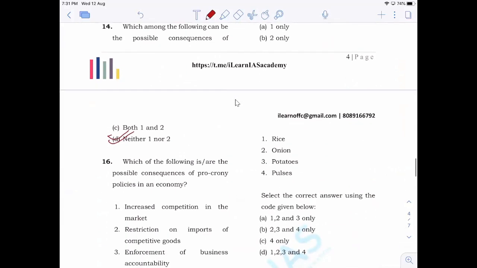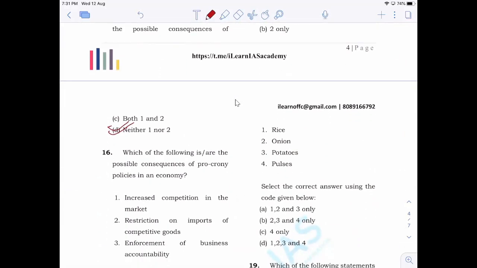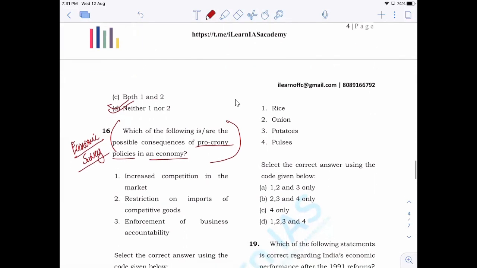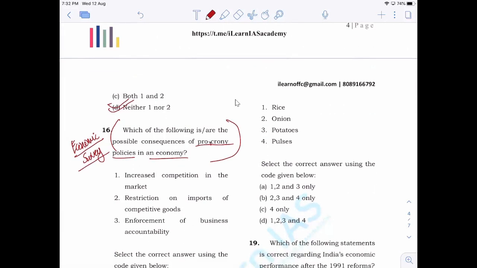Next, which of the following is or are possible consequences of pro-crony policies in an economy? Now this question is from the Economic Survey. The Economic Survey has discussed pro-crony capitalism, right? So in that part itself, the Economic Survey mentions that pro-crony policies means the government favoring only a few businesses.